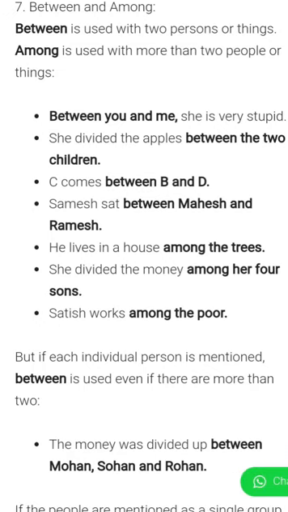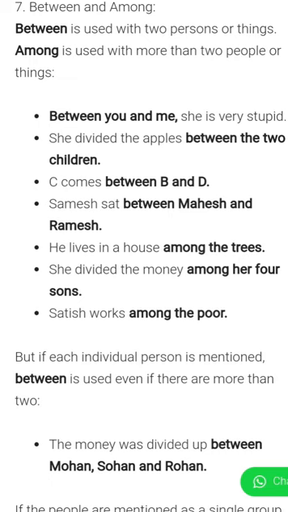The next prepositions are between and among. Between is used with two persons or things. Among is used with more than two people or things. So between we use when there are two persons, and among we use when more than two people or things are there. Between you and me, she is very stupid. She divided the apples between the two children. So it is fixed that between will be used only for two people or two things.